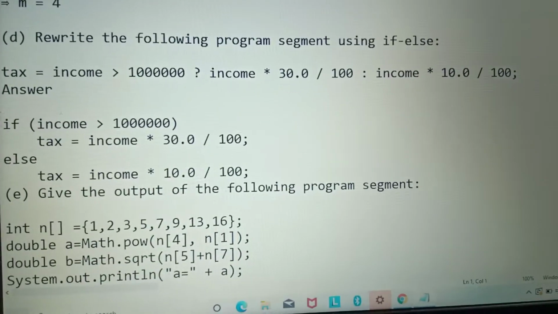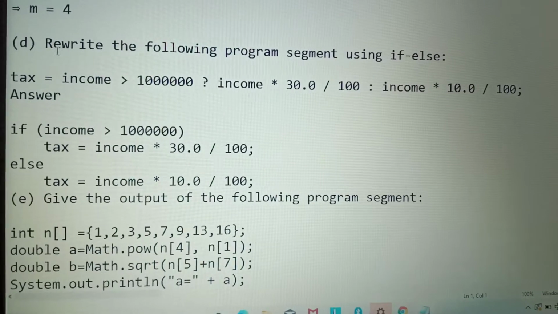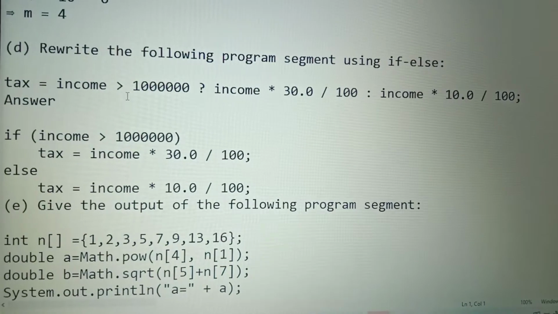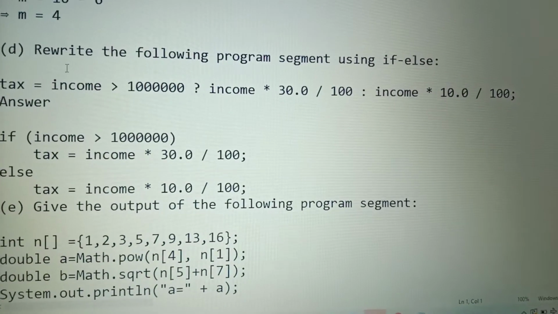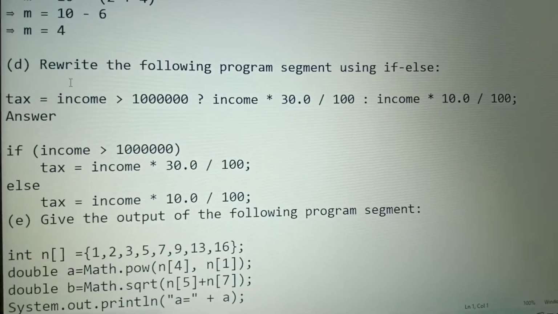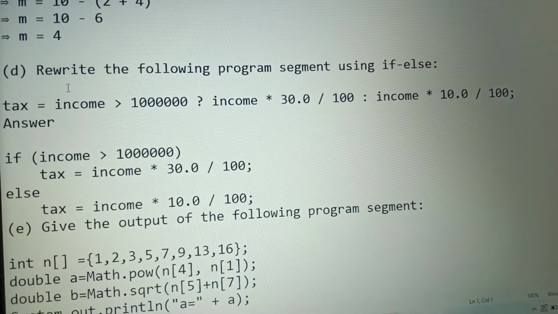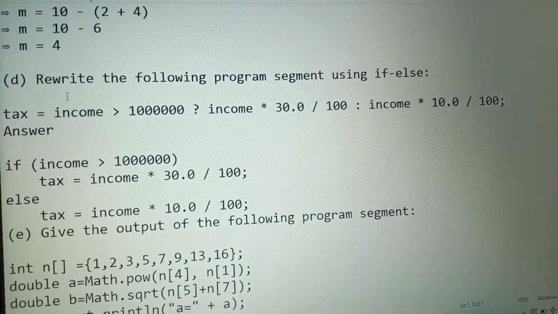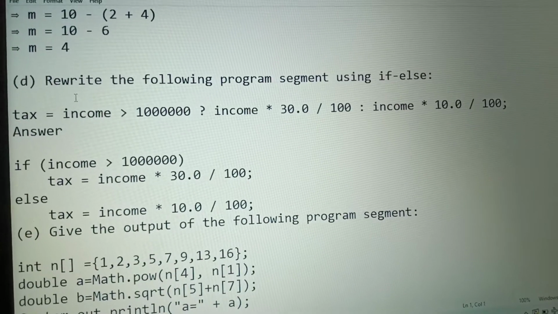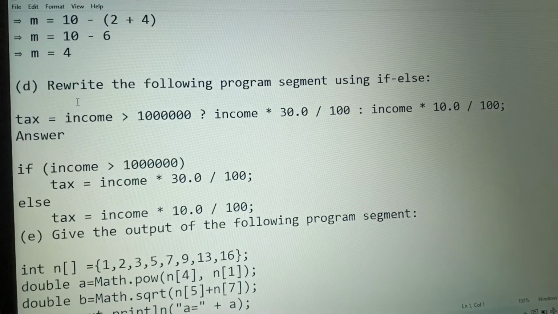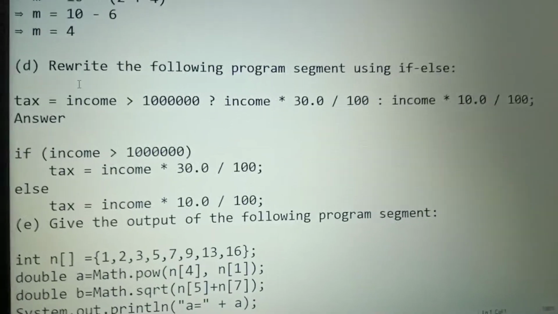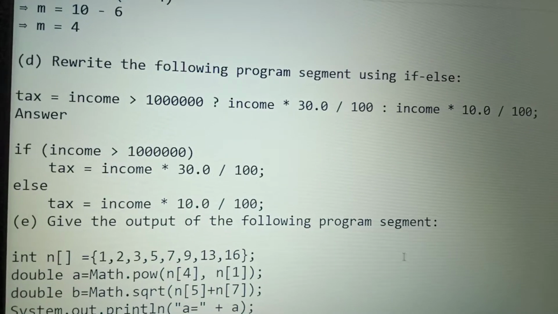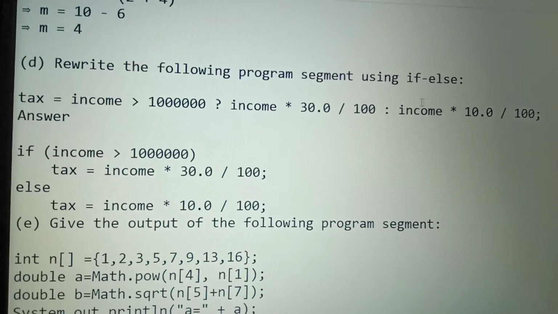Hello students, here I am going to solve some more questions where you have to find out the output or you can rewrite the syntax accordingly. As you can see this question, rewrite the following program segment using if-else. Tax equals income greater than 1 lakh question mark income into 30 divided by 100 colon income into 10 by 100. I have told you that this is the ternary operator, question mark colon.